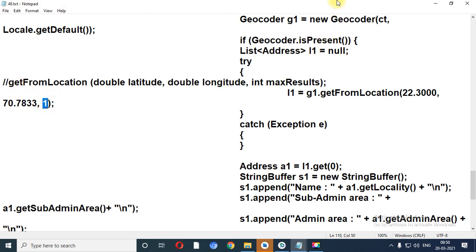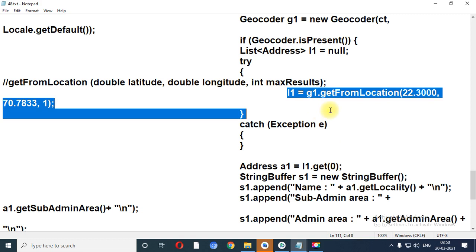So our program will return the address based on these particular numbers. When you change the longitude and latitude, definitely the output may change, or you will get various outputs.